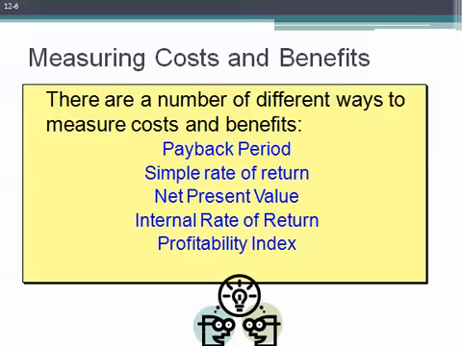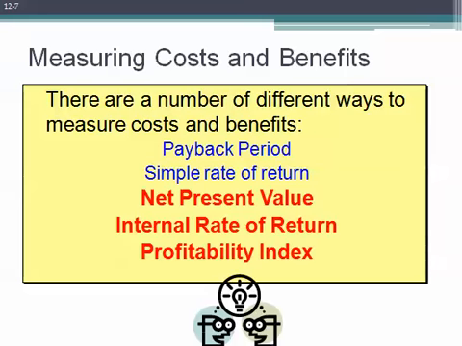The simple rate of return is an accounting-based measure, which is somewhat dependent upon some of the accounting choices we make, particularly with respect to depreciation. The final three decision-making criteria, the net present value, the internal rate of return, and our profitability index, are the key means for evaluating or making capital budgeting decisions, and those are going to be the primary focus of this chapter. These three methods recognize that there is a time value associated with money.